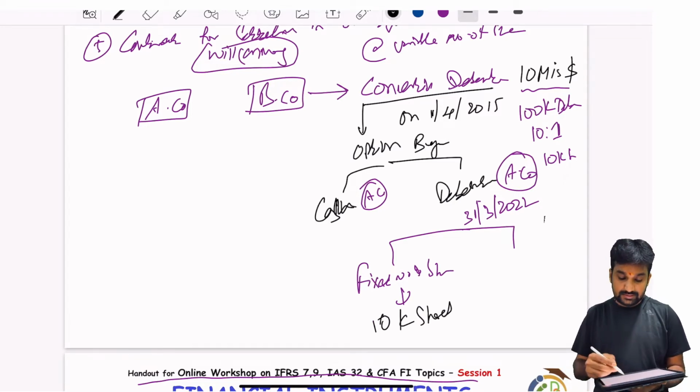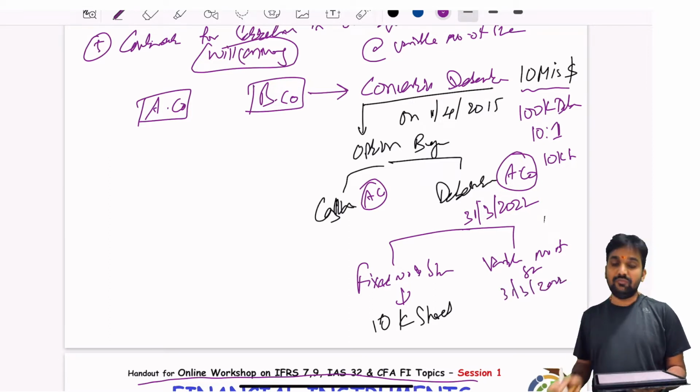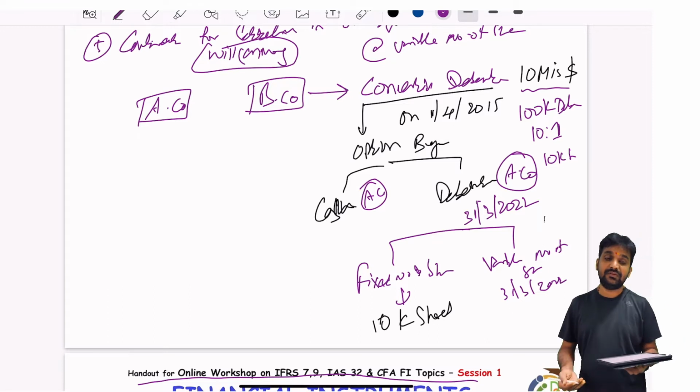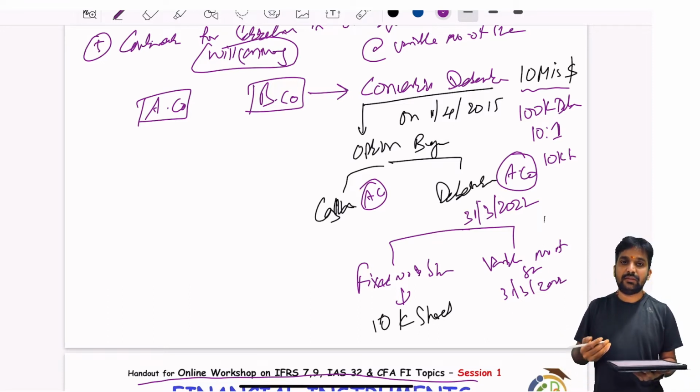In the other case, variable number of shares. What do they say? $10 million you have given me. As on the date of 31st of March 2022, we will see the price, the market value of the share, and accordingly the number of shares will be given.